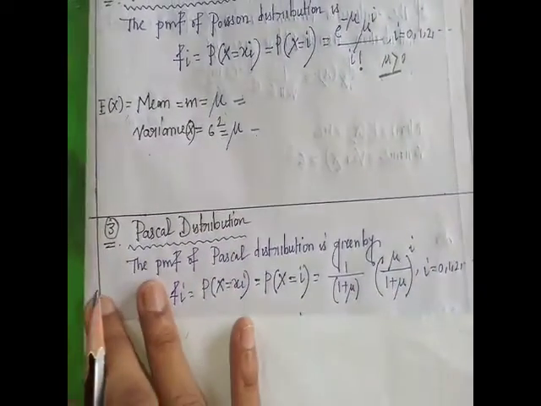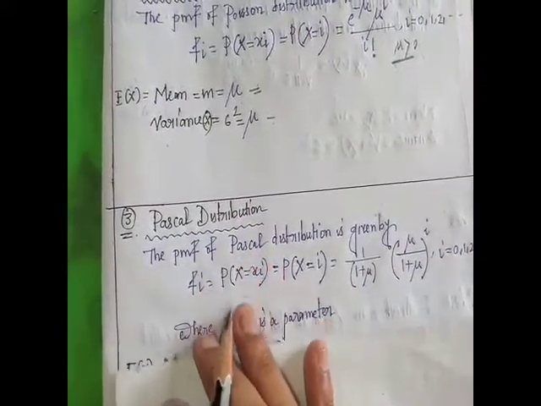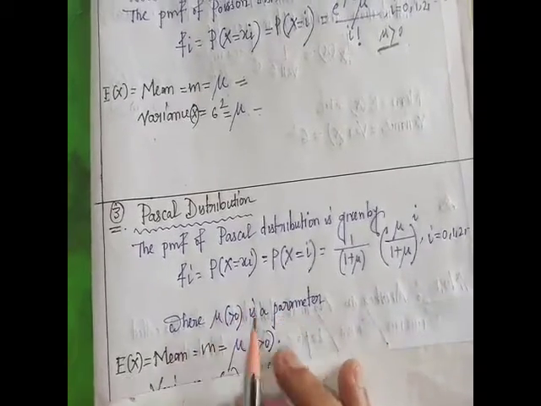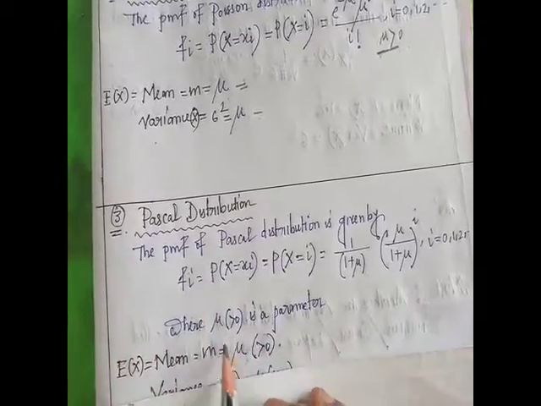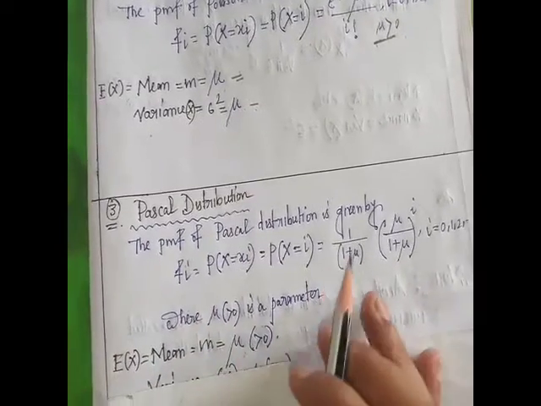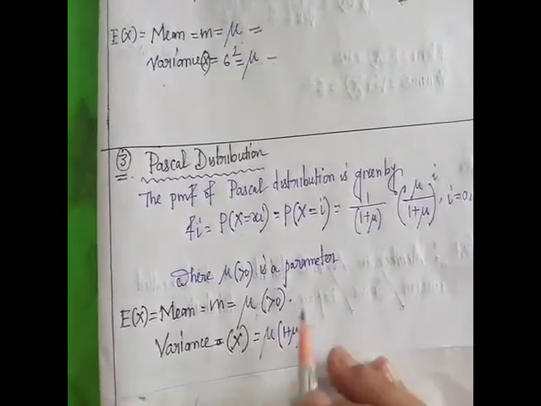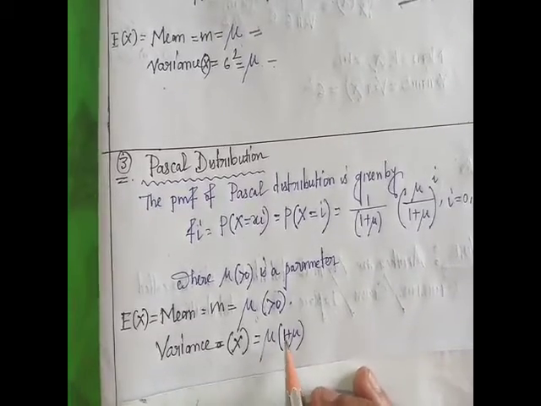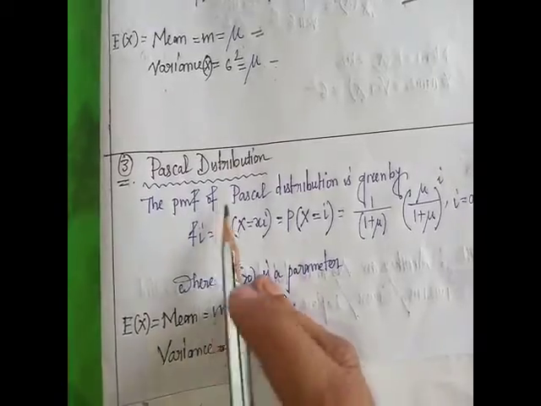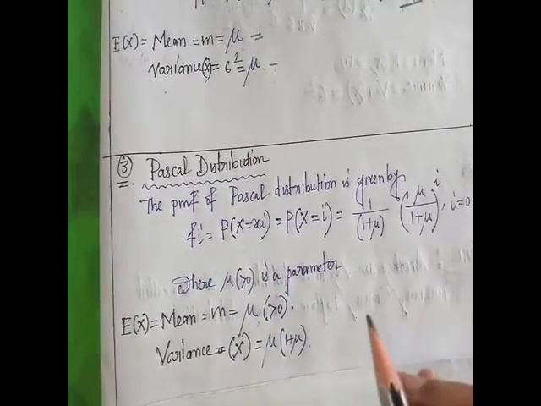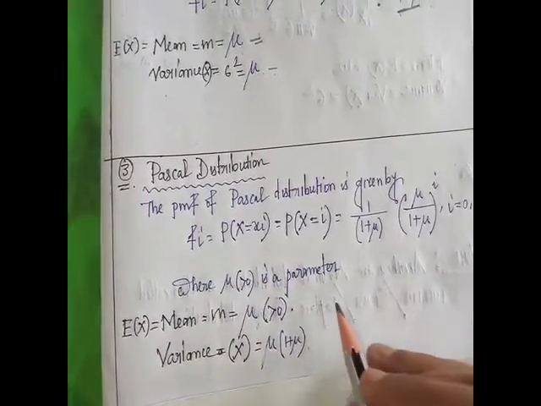If we calculate the mean of the Pascal distribution, we get the mean is mu, where mu greater than 0 is a parameter. If we calculate the variance, we get mu into (1 plus mu). Variance of X means expectation of (X minus m) whole square, where m is mu.